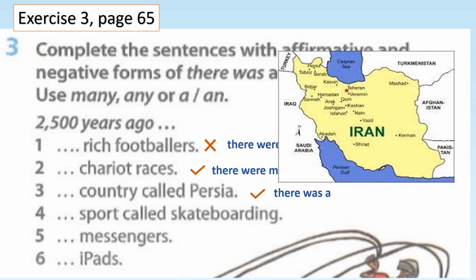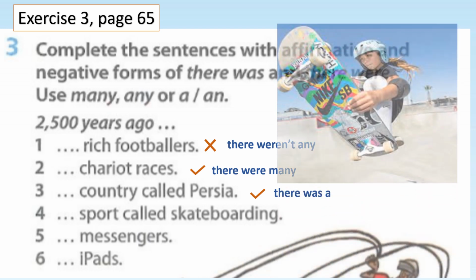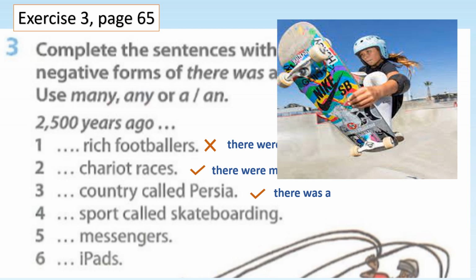Number 4. Sport called skateboarding. That's skateboarding? Yes or no? Long time ago. No sport called skateboarding. Okay. Now skateboarding, sport is singular. So there wasn't a sport called skateboarding. It's negative because no.